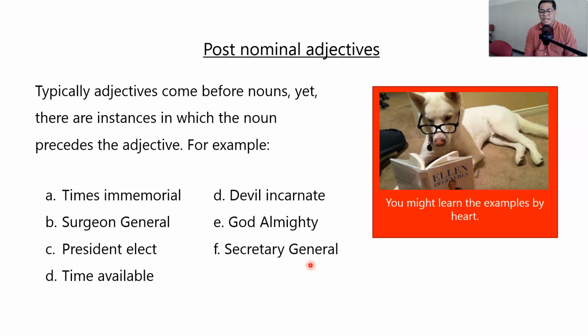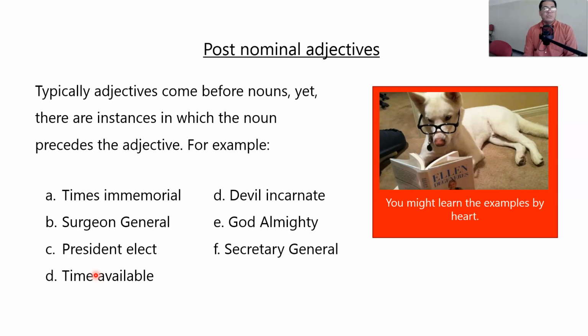I cannot say, for example, demon incarnate, like talking about letter D, devil incarnate. I cannot say demon incarnate. No, it's devil incarnate. Surgeon General. Can I say dentist general, teacher? No, it's Surgeon General. Time available. Can I say available time? Not really. This is a phrase that goes like that. There are not many of these postnominal adjectives, so it is easier to learn them by heart.